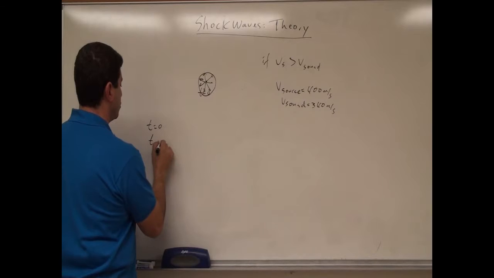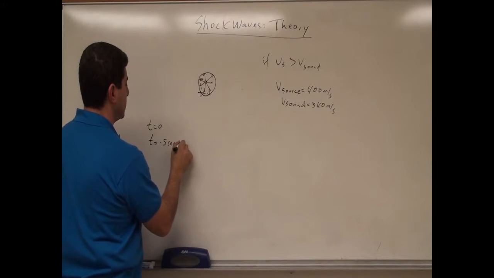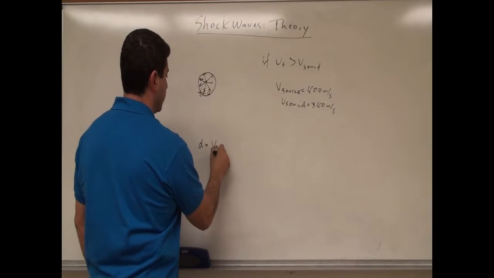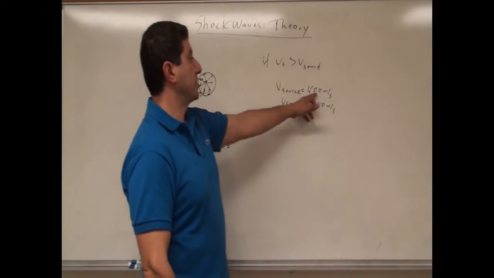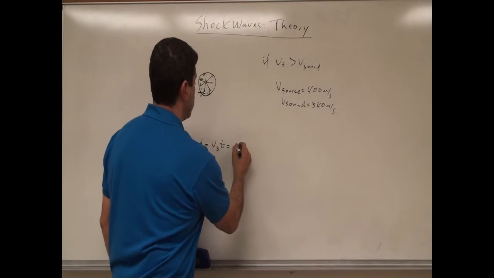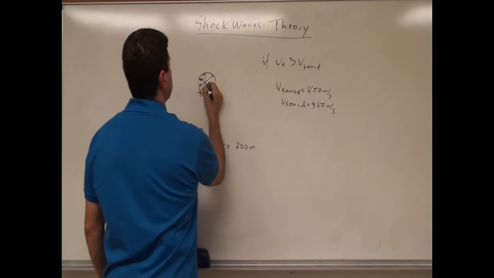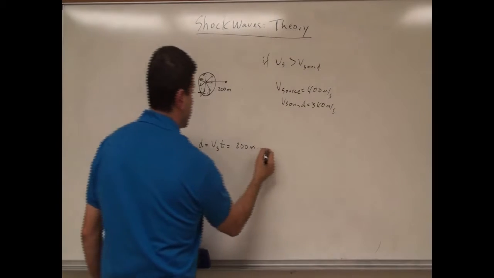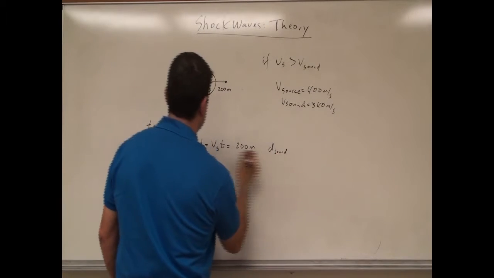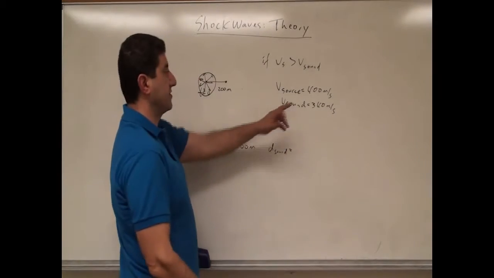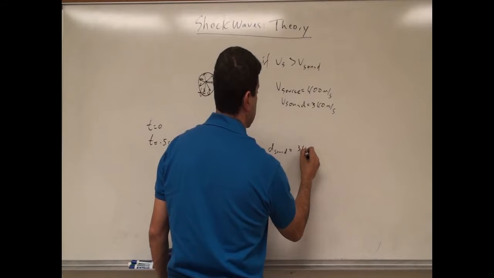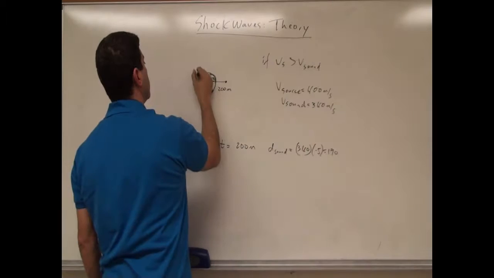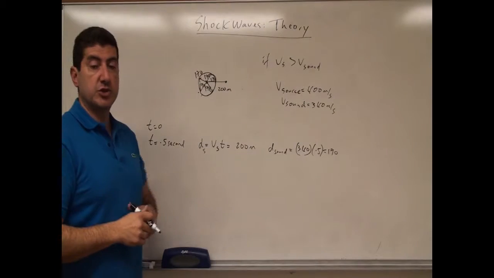So at t equals 0.5 seconds, how far will the source have traveled? The distance of the source is going to be the velocity of the source times t. The velocity of the source is 400 times t, so that is going to be 200 meters. So the source will have traveled 200 meters, and it is here. And then the distance of the sound wave is going to be the velocity of sound, 340, times a half, and it's going to be 170 meters. You see the sound wave is trailing behind the source.